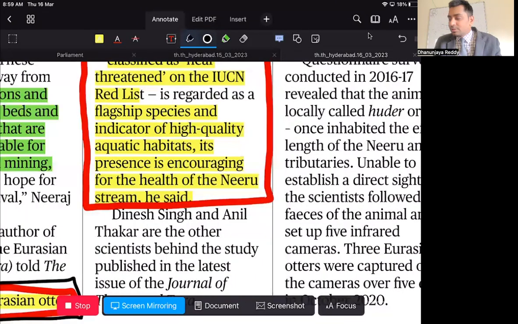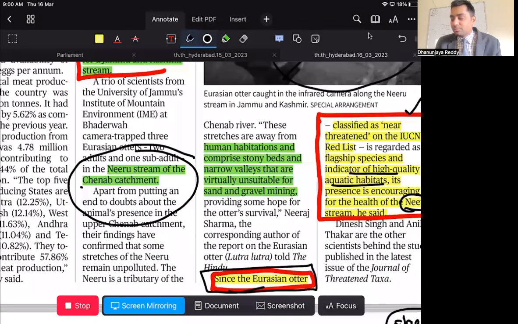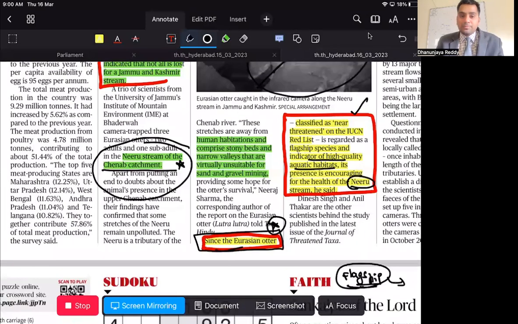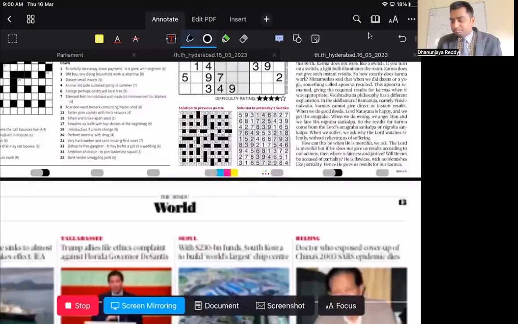It is an indicator of high quality aquatic habitats. Its presence is encouraging for the health of the Nehru stream. So they were present in the Nehru stream. Where is this Nehru stream? The Nehru stream is a tributary of the Chenab. This might be a question for prelims. So, Eurasian otter, and the Nehru stream is a tributary of the Chenab river. Next one.